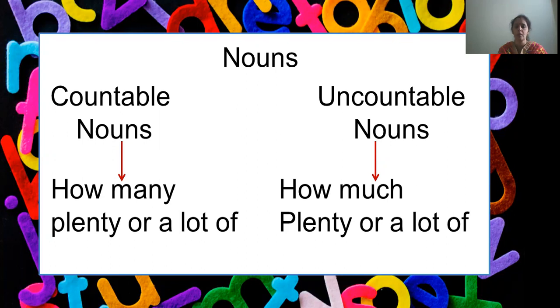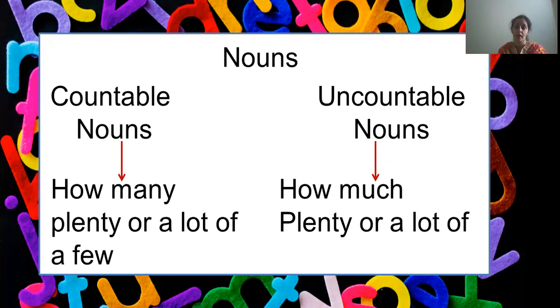But when I'm talking about something that is very less, when I have to say there is very little, then for how many apples are there, I will say there are a few apples on the table. When I'm talking about countable nouns, I'll use the word few. There are a few apples on the table.